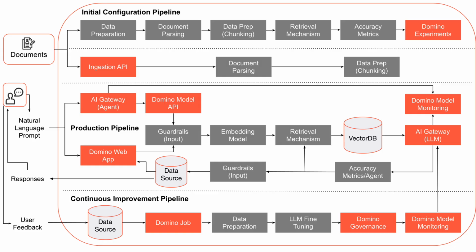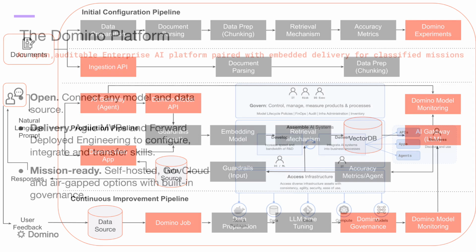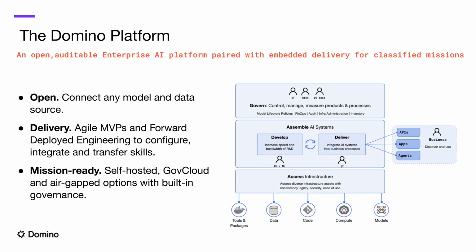This complete lifecycle represents the work that separates a prototype from a production system. While the end-user experience is straightforward, the back-end infrastructure ensures security, accuracy, and sustainability. Domino can help with the initial setup, enable your teams with the right tools and workflows, and manage day 2 operations for solutions like this.